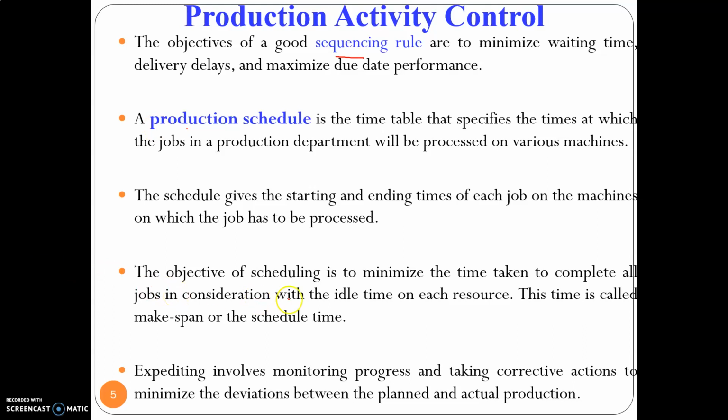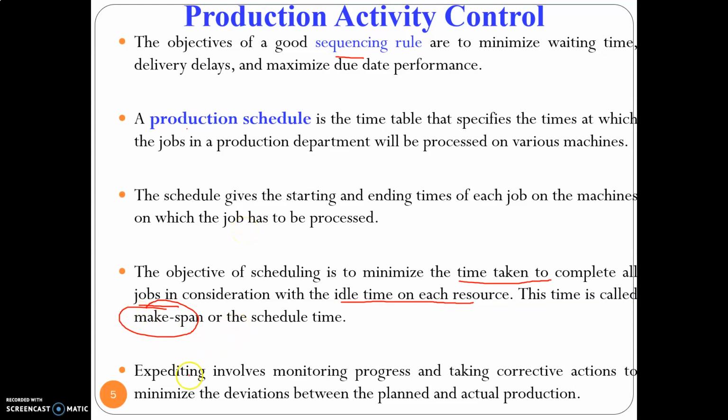So the objective of scheduling is to minimize the time taken to complete all the jobs in a group, in consideration with the idle time on each resource. Okay, we'll see what is the idle time on each machine in detail when we focus on the scheduling topic. Okay, so the total completion time of all the jobs in a given particular batch, that is known as makespan time. So the objective of any scheduling is to minimize this makespan time.